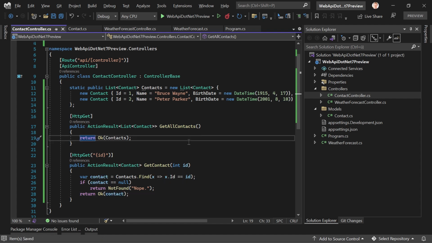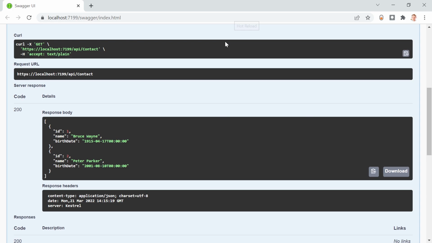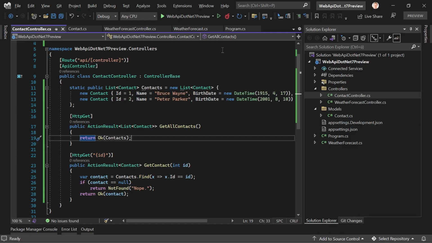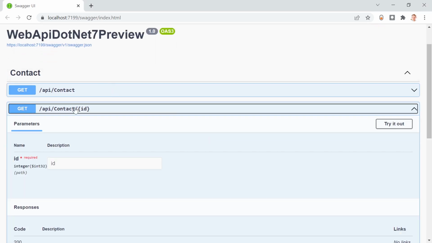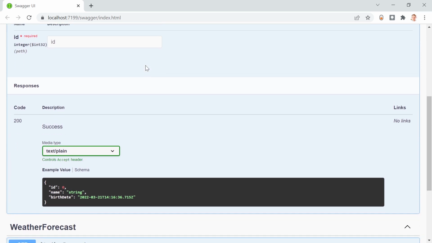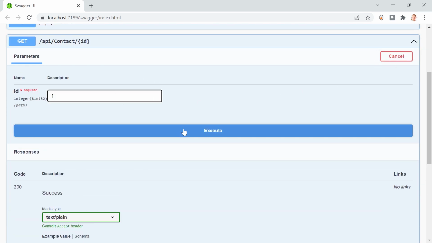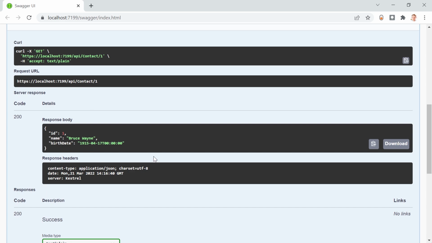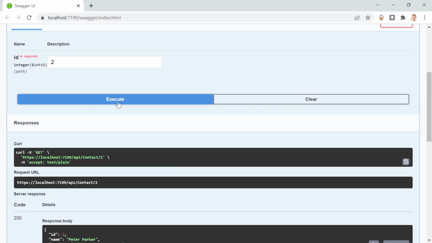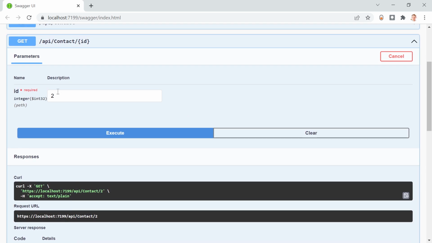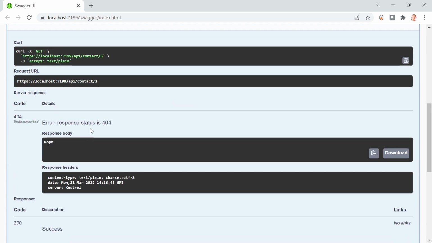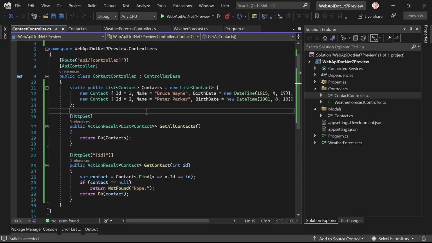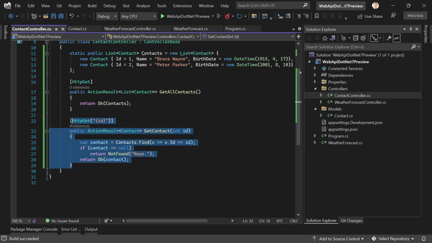Save everything. And is it restarting? Nope. Restart application. There it is. API contact. And now let's enter 1. We get Bruce Wayne. 2. Peter Parker. 3. Nope. Great. 404 not found. This works. Alright.